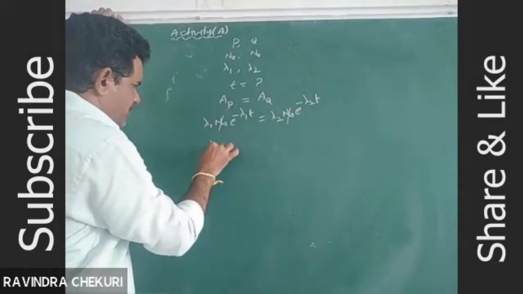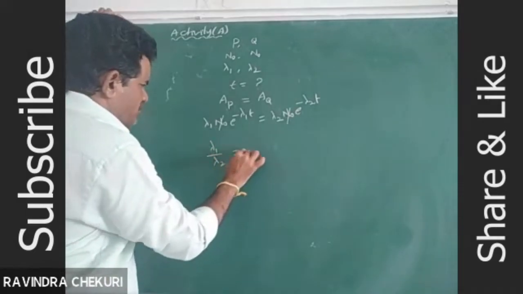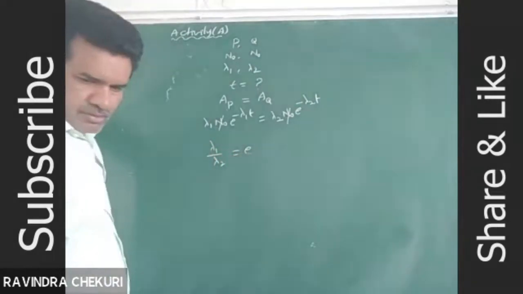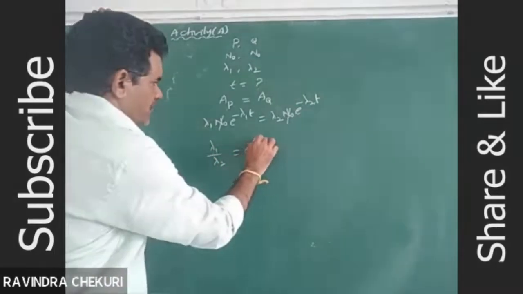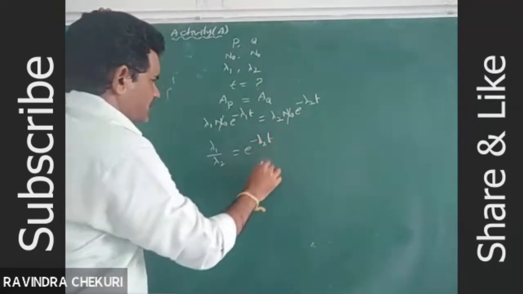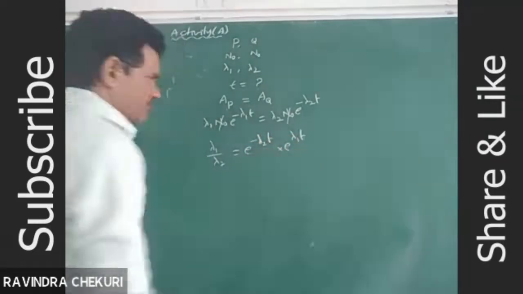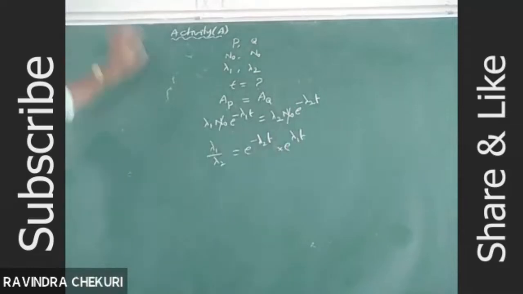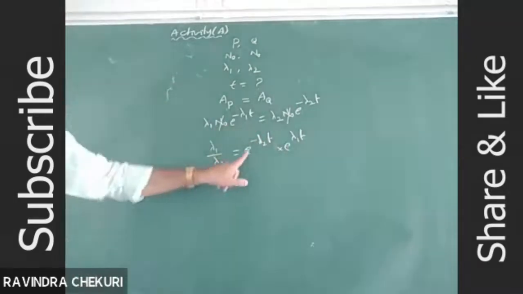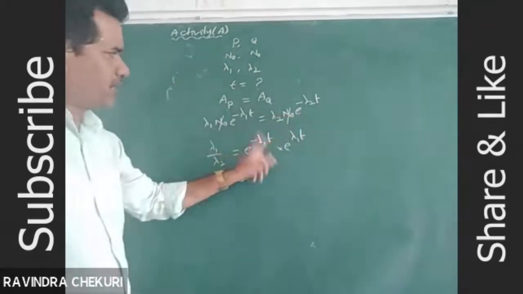So lambda 1 by lambda 2 is equal to e power minus lambda 2 T into e power plus lambda 1 T.